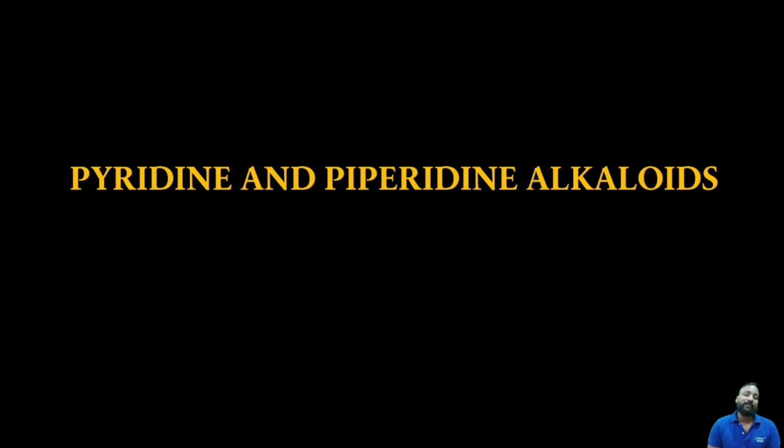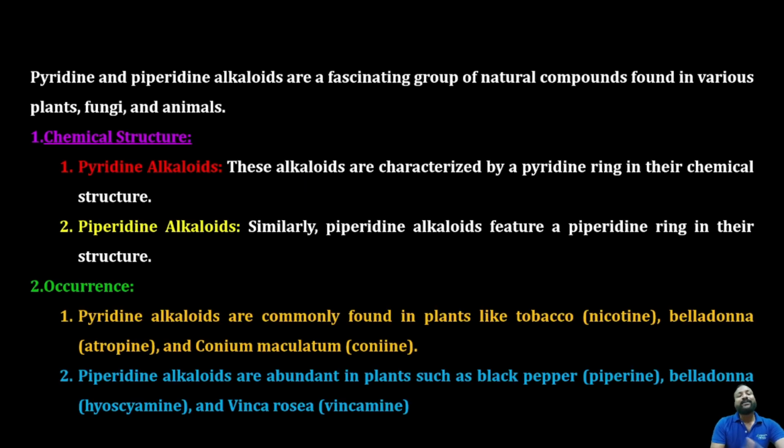Now in this session, we are going to cover one of the major classifications of alkaloids, that is pyridine and piperidine alkaloids. My dear students, do remember that this classification of alkaloids that we are discussing from now on will be based on their chemical nature, that is, the structure. Which means the pyridine and piperidine alkaloids consist of the pyridine and piperidine ring. So we'll see what the pyridine and piperidine ring containing alkaloids are. Clear? But before that, what are the chemical structure and other important points with respect to the pyridine alkaloids?